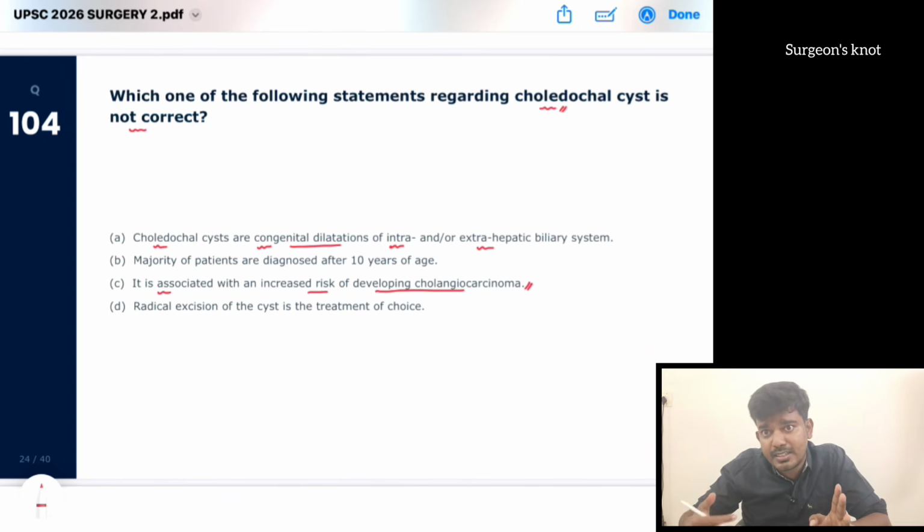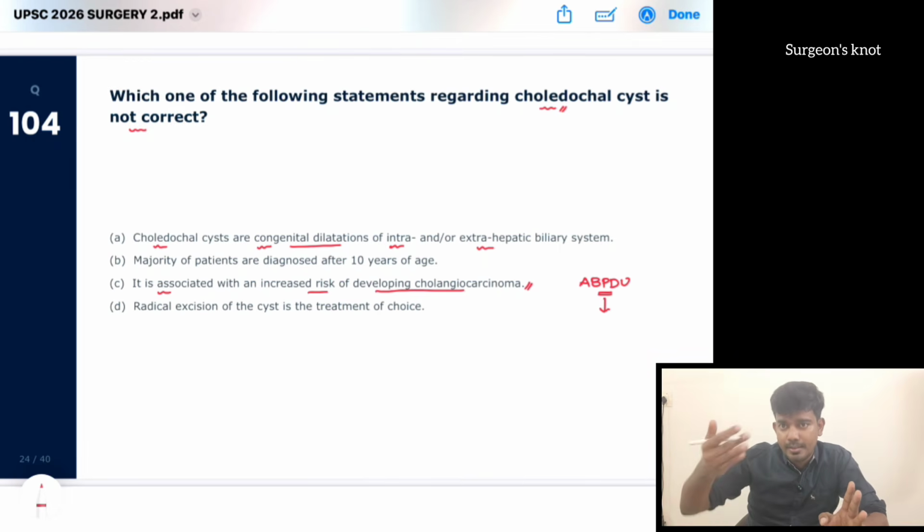Yes, it is associated with increased risk of developing pancreatic carcinoma, cholangiocarcinoma, gallbladder carcinoma. For all of them there is increased risk. Because of abnormal pancreatico-biliary ductal union, this is a risk factor for developing of this choledochal cyst. This choledochal cyst is a risk factor for the tumors mentioned earlier.